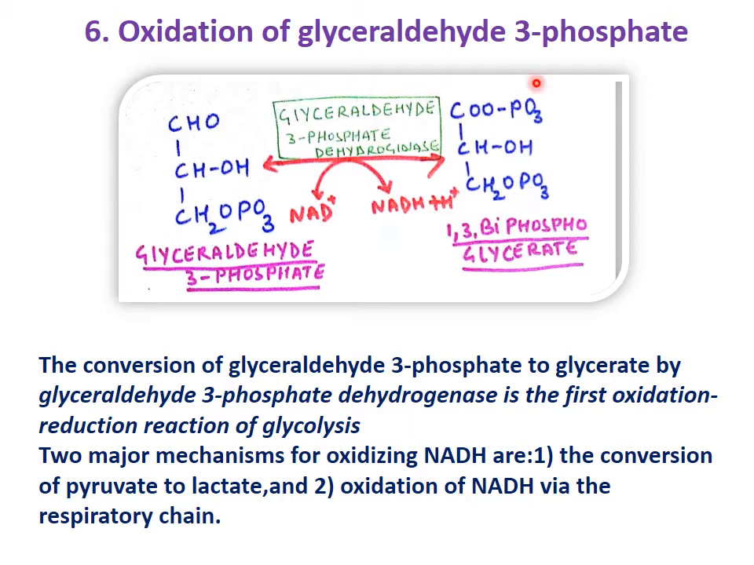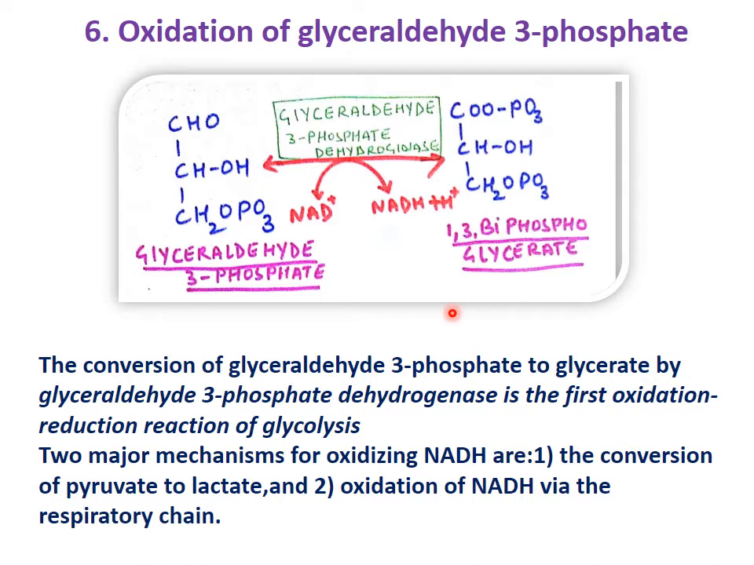That is, in kinase we are writing the name of the product, but here we write the name of the reactant. So the enzyme here is glyceraldehyde 3-phosphate dehydrogenase. So glyceraldehyde 3-phosphate is converted into 1,3-biphosphoglycerate in presence of the enzyme glyceraldehyde 3-phosphate dehydrogenase. Here NADH is produced. This NADH then goes into the electron transport chain in mitochondria and produces 2.5 ATP.